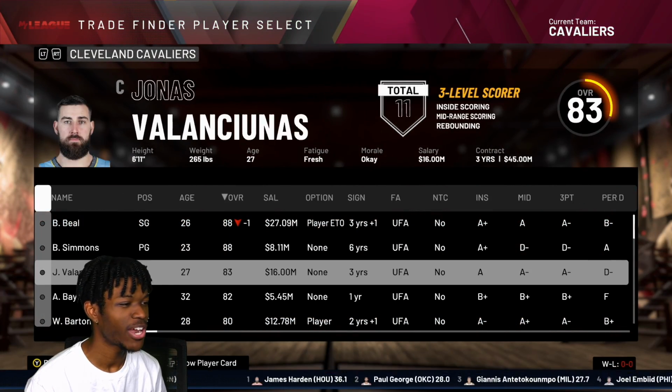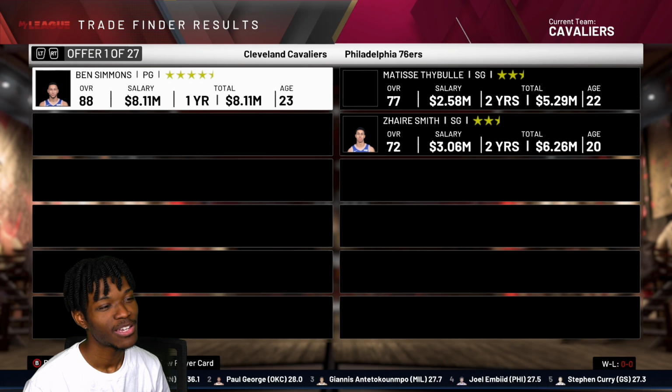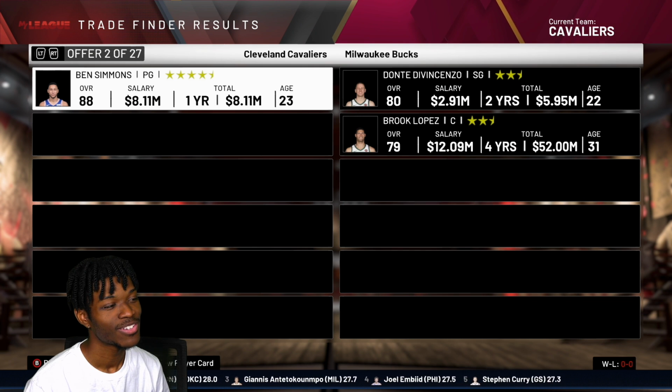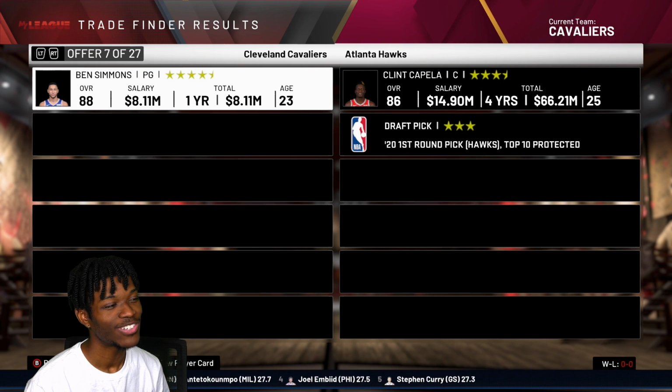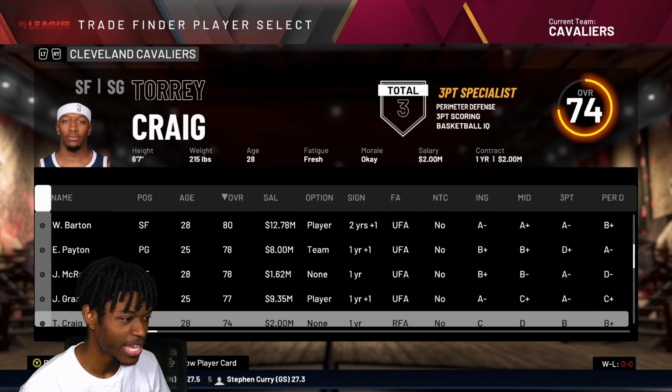Are we a championship team right now with this roster? Maybe, maybe not. What is Ben Simmons' trade value looking like? What do we get? Matisse Thybulle. Yeah. That's wild. And it's mostly because he's still on basically that very small contract, making $8 million a year.